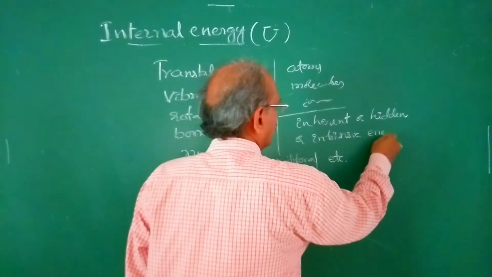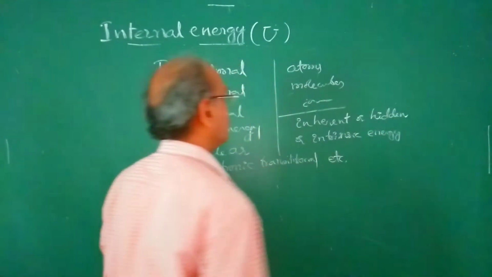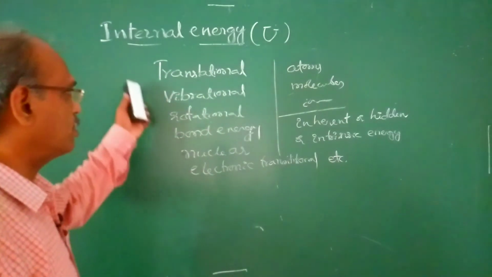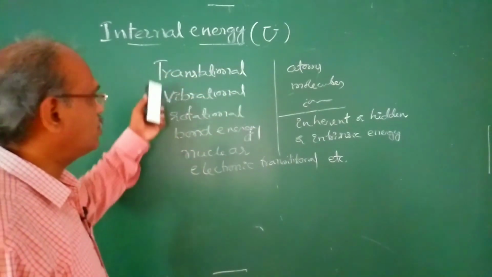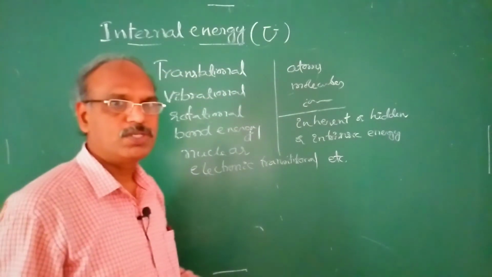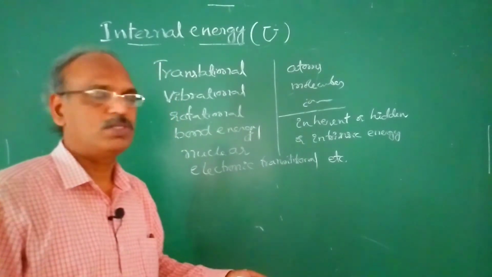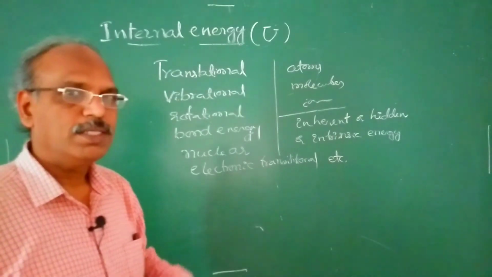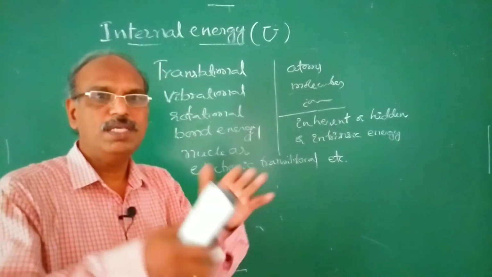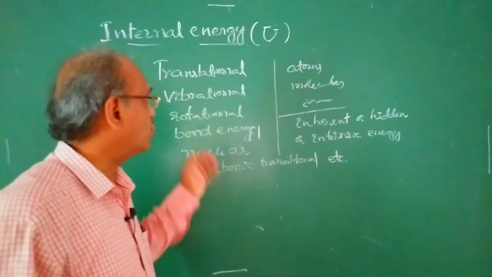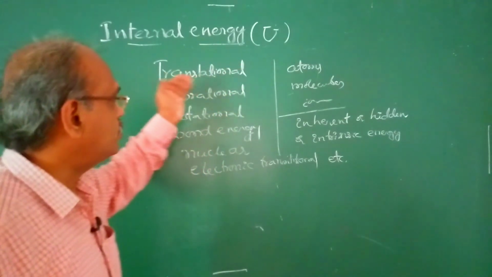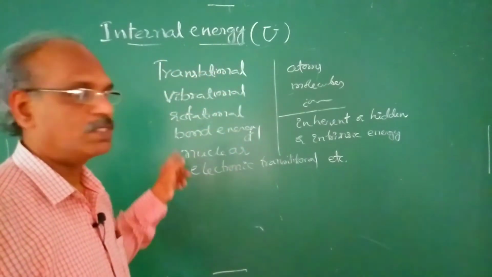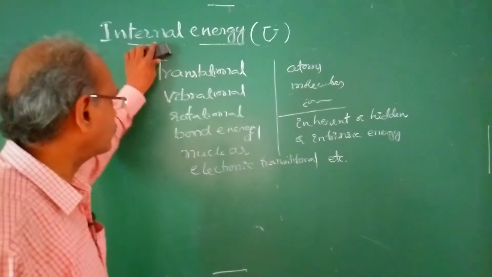This is called in different ways. Internal energy, because it is the sum of energies associated with a system. A system may contain atoms, molecules, or ions, and the energy possessed by all these particles is said to be internal energy, that may be in several forms as we have shown here.